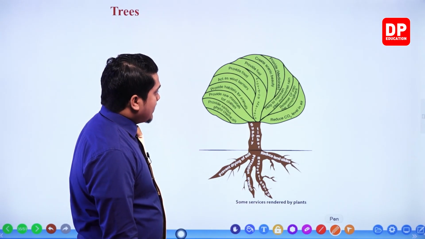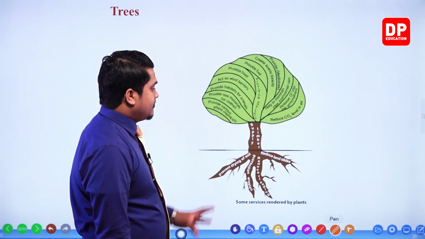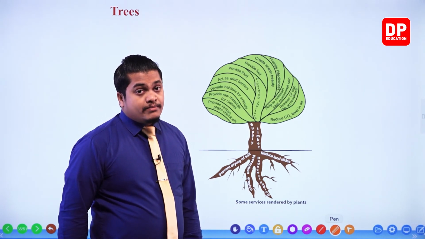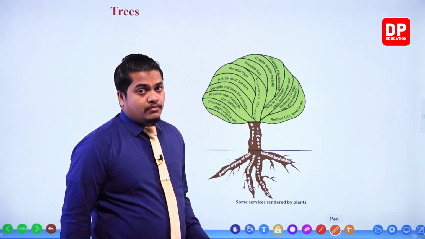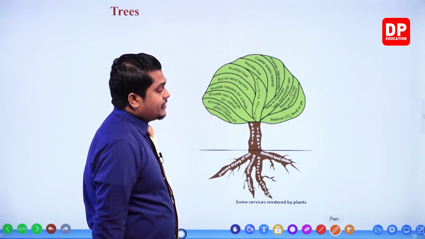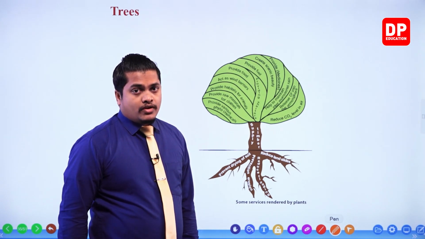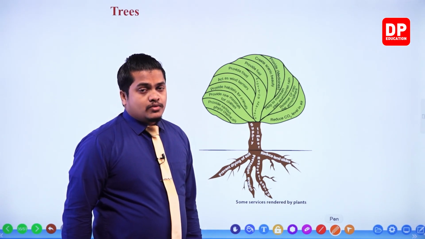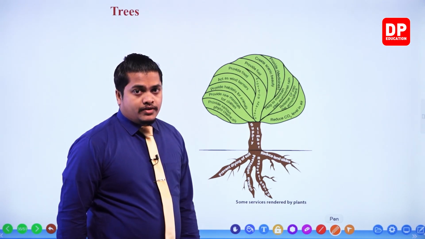Next, they act as wind barriers. Within the hill areas, these plants and trees act as a wind barrier, my dear children. It helps to break the fast winds which come from one place to another. Then, they provide food. You know that plants are the main photosynthetic organisms living in our environment. So these are the ones which provide us with food.